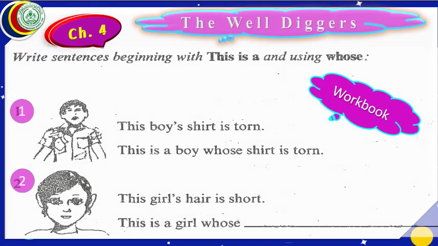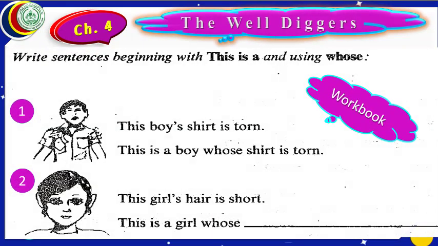Now we shall move to the next page. Dear students, this is the next page of the workbook. Let us look here at the instructions. Instructions are saying, write sentences beginning with "This is a" and using "whose". The boy's shirt is torn. This is a boy whose shirt is torn.